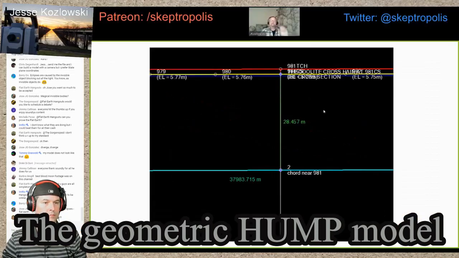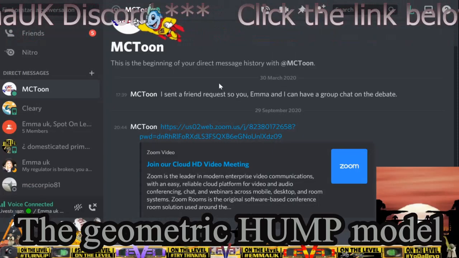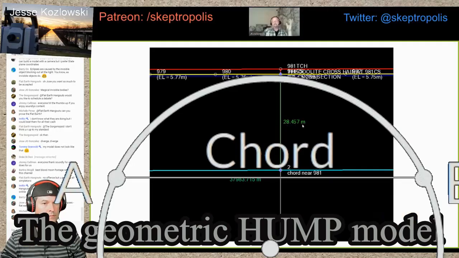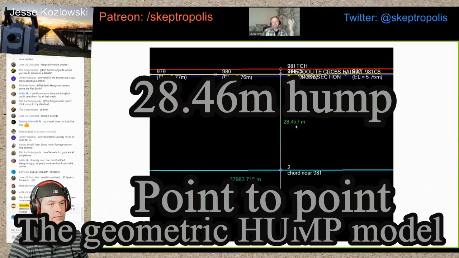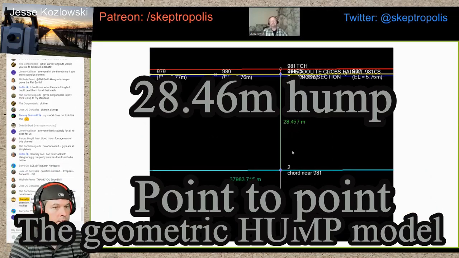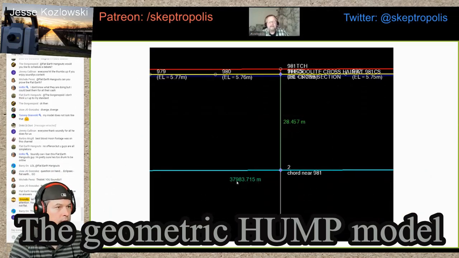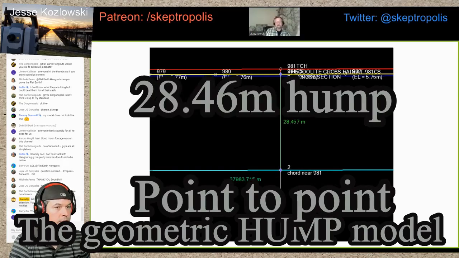So here's the side view again, and that's my midpoint, 981. If anybody wants to check this math, then you make curvature corrections as you need to. That's the chord. It's 28 point, rounded off to 28.5, let's say, or 28.46 if you want to go to the nearest centimeter. And this is the length from the first level point that I kept in my sample to the last level point, and that's the distance.